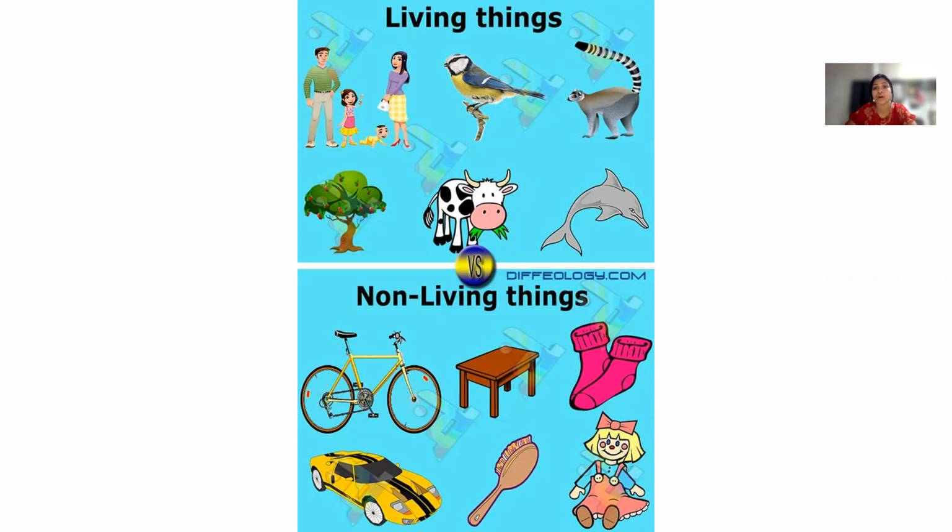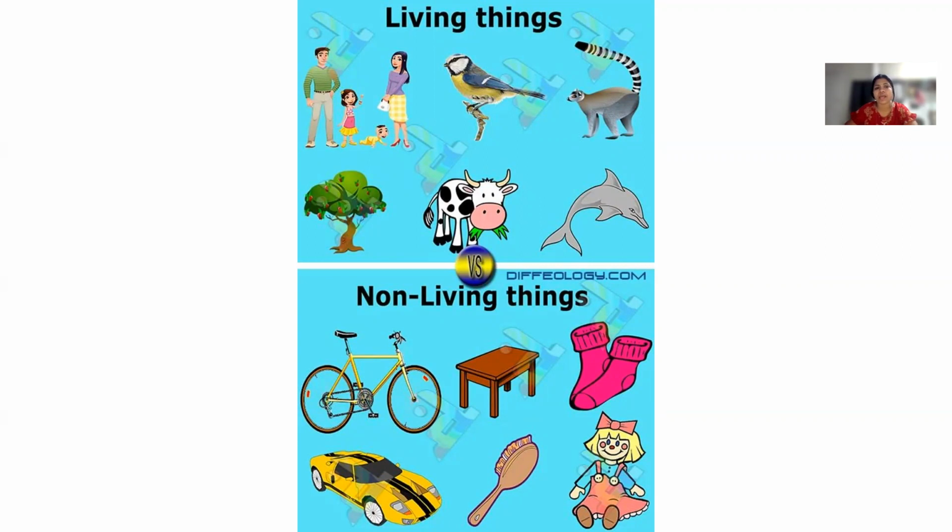Now we'll go to the non-living things. Non-living things means things that can't move from one place to another and that can't grow, can't eat, breathe, that can't produce younger ones, that are called non-living things. We can take examples of cycle, table, car, brush, and Barbie. All these are non-living things.